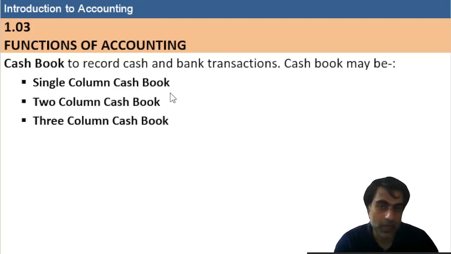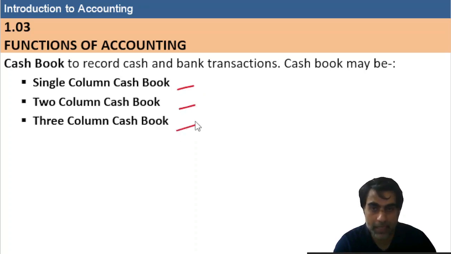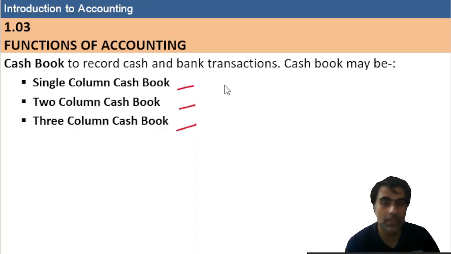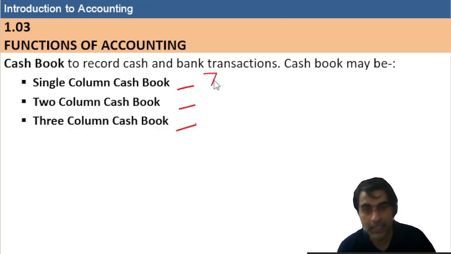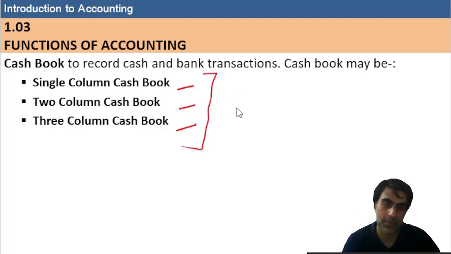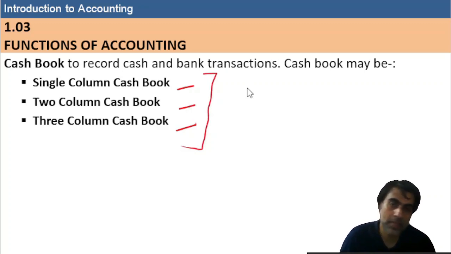Even cash books are of different types. That also I will discuss in a separate chapter. These are single column cash book, two column cash book, and three column cash book. Generally, we used to maintain these different types of cash book in the manual system of accounting. Now in the computerized system of accounting, you may have different methods and classifications of cash book.